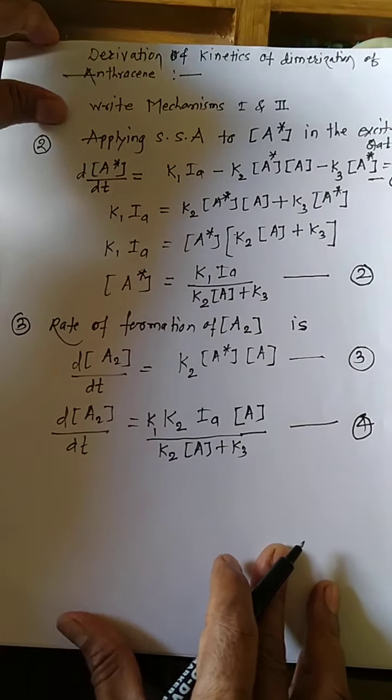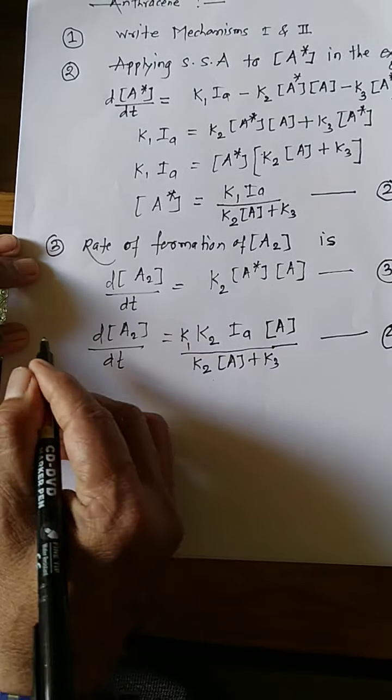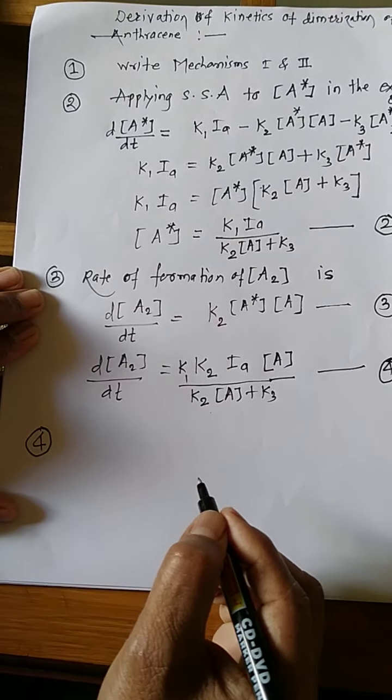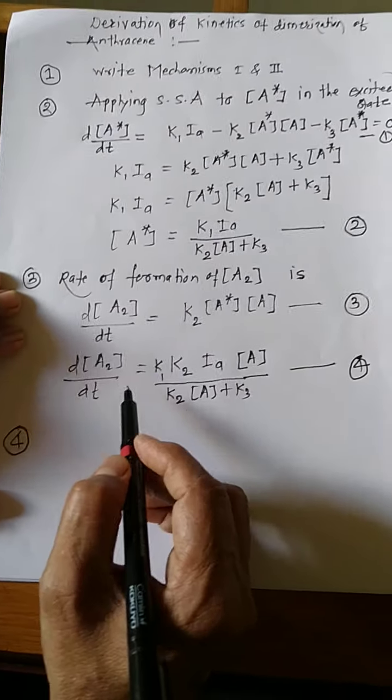Now according to our step number 4, you have to write the quantum yield of formation of dimer.